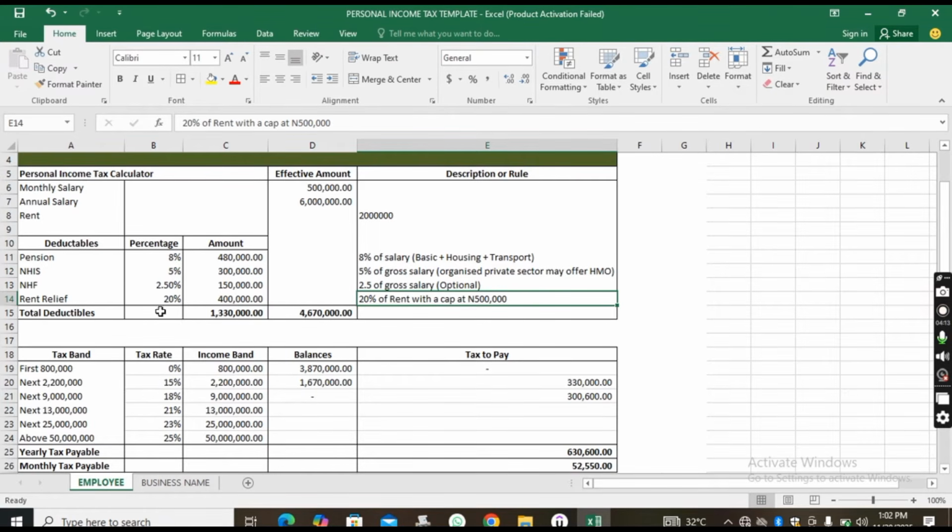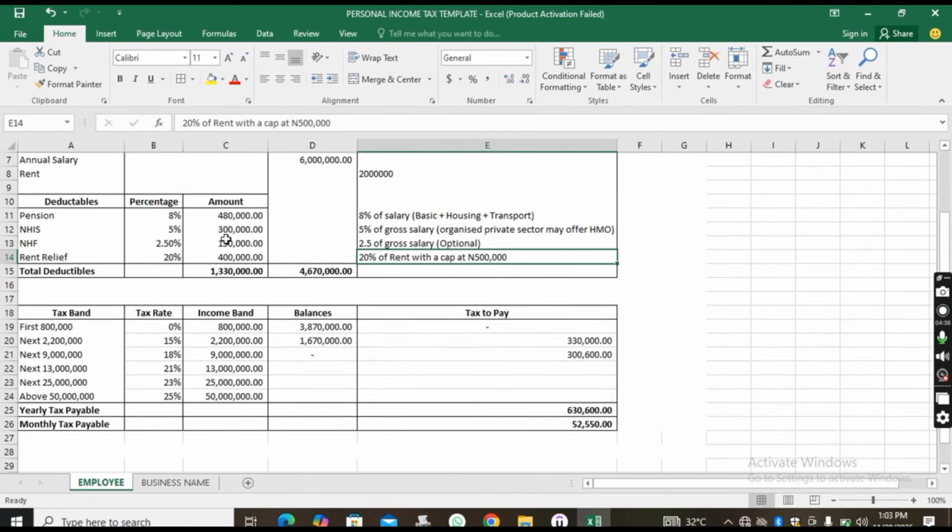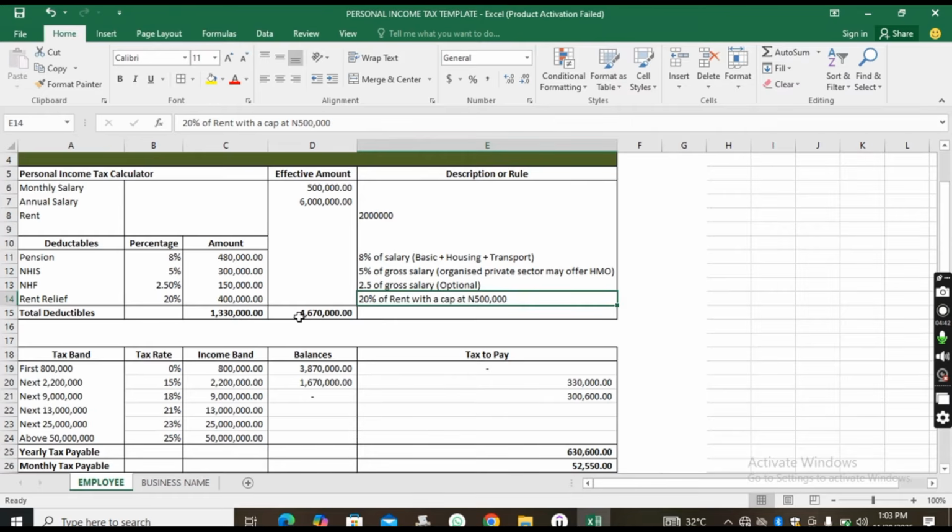So if you calculate 20% and it's like 600,000, what you will use to compute your tax is going to be only 500,000. What you can deduct is 500,000, not the 600,000, because the 600,000 is already above the cap. I believe it is making sense to you. I'm taking time now to run you through this before we go into the real computation and calculation of your tax. So after that, we have your total deductibles. And when we now minus your total deductible from your annual salary, we'll have this figure.